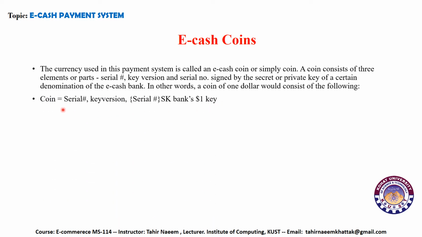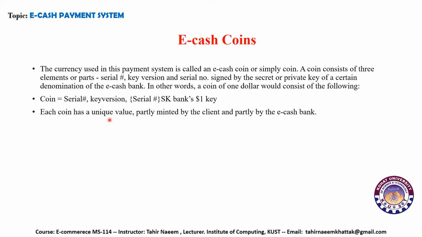So a coin of some particular denomination will include a serial number, which will be unique to this coin. The key version shows which key version is used. It will include the serial number assigned to the particular coin. So the SK bank, let's suppose a $1 key.